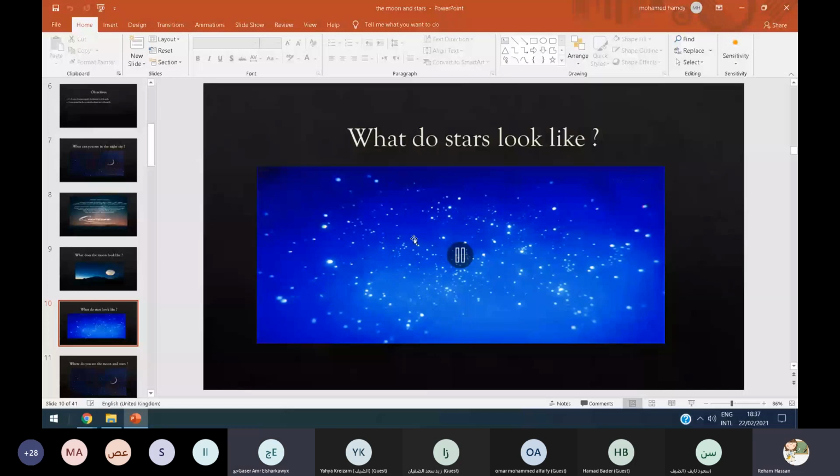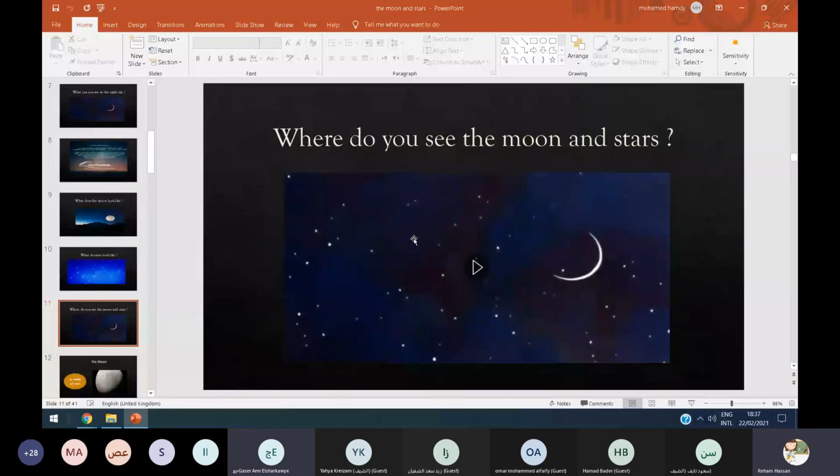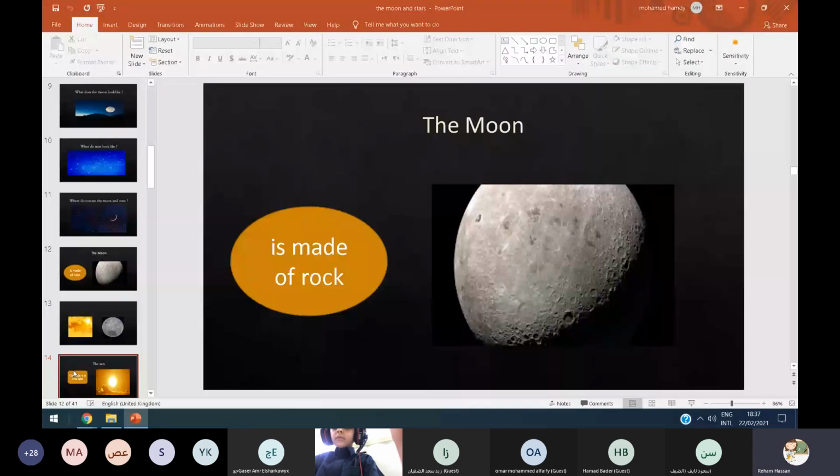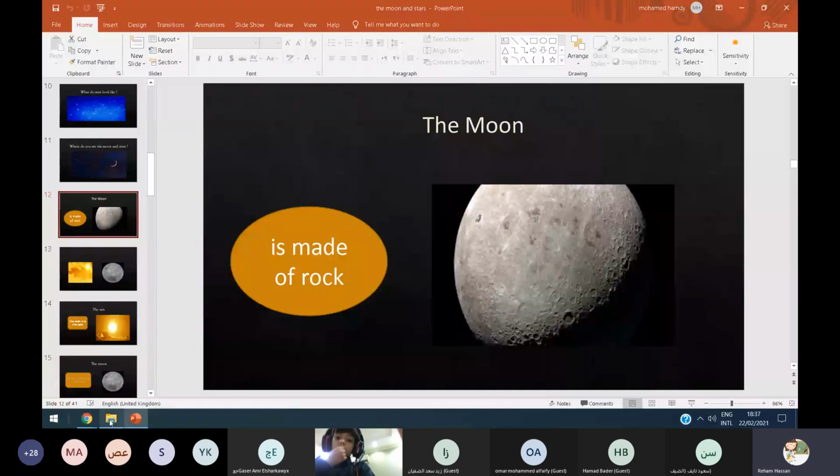And what about the moon? Yes, Jasir, wait, honey, thanks a lot. Okay, so what about the moon? The moon is made of rock. Teacher, I am Jabir. I want to say. Close your mic, Jabir. So the moon is made of rock.